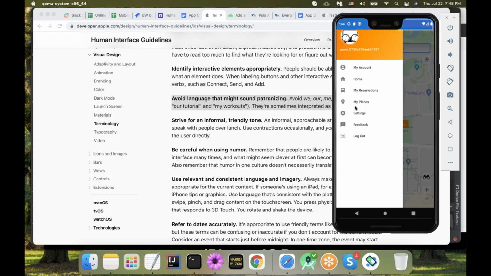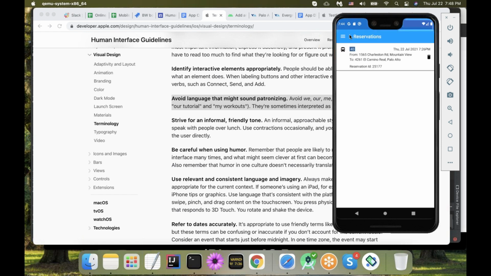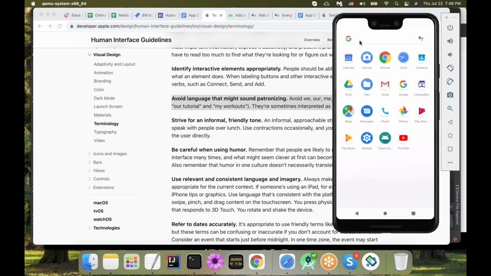Another problem here is that if I open one of those screens, if I navigate to the reservation screen, for example, the screen title would say reservations. Well, and it crashed. Why did my app just close? Because it crashed. If I have a navigation drawer option, it should match my screen name.